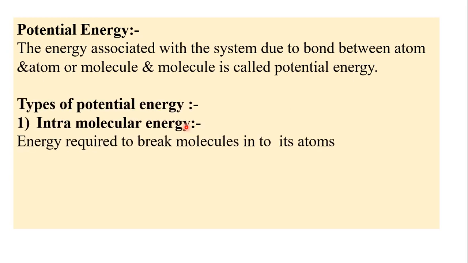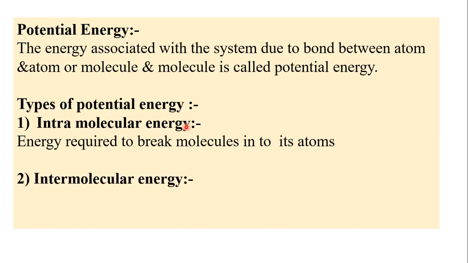First, intramolecular energy, that is the bond energy required to break the molecules into its atoms. The molecule is made up of atoms, and atoms are joined by a bond, and the energy required to break this bond is known as intramolecular energy.